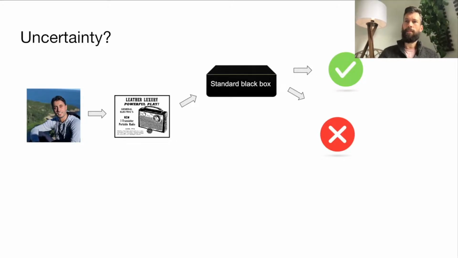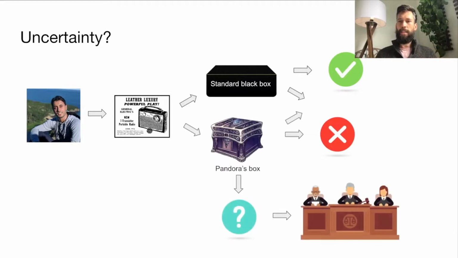So let me present an example from a real collaboration between the Pandora and the business integrity team. This is work started by Ashan, which has been used in production today. Say Ashan here, for example, has an ad he wants to run on Facebook. Business integrity needs to figure out whether it conforms to the community standards. So they run a machine learning model on the picture. In a standard machine learning model, we'd have a classifier that decides whether the ads follow our integrity guidelines or not. Of course, the model may make mistakes and people could get angry. That's why we want people in the loop who can hopefully judge and make the right decisions.